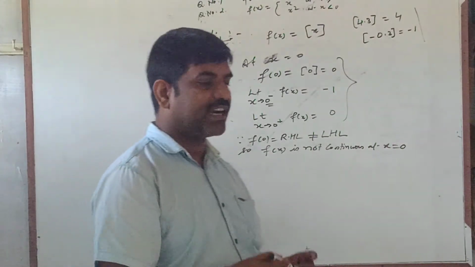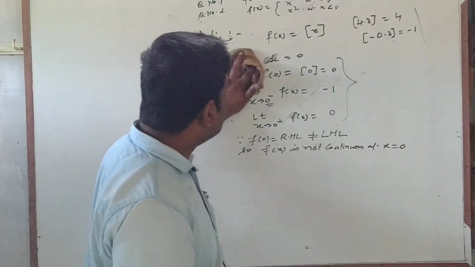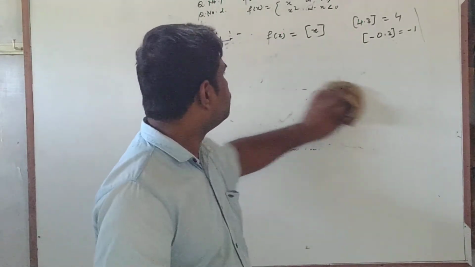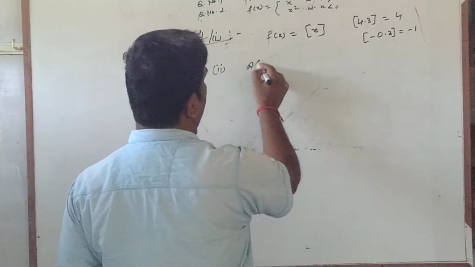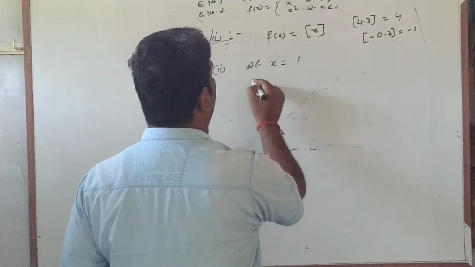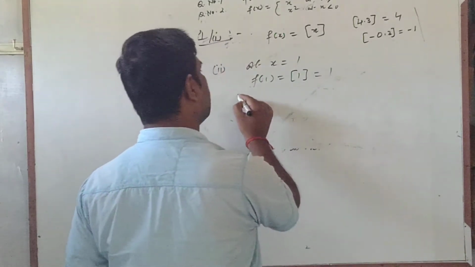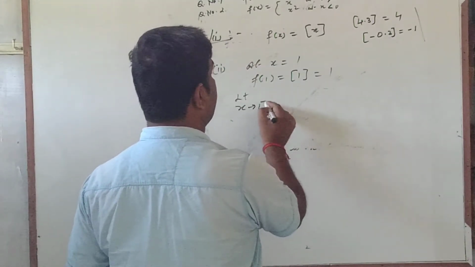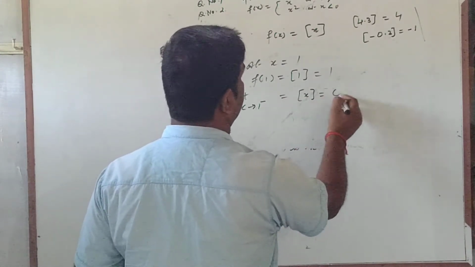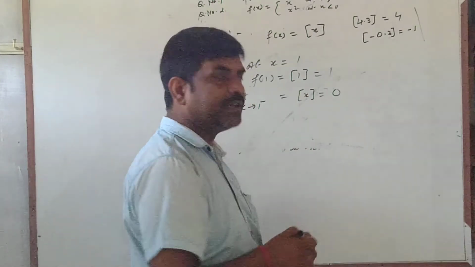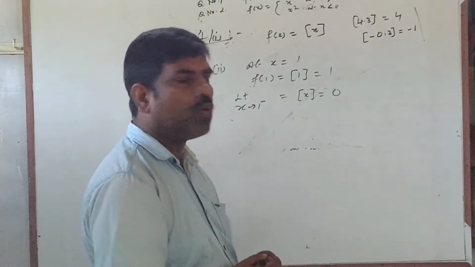Similarly, if you want to check its continuity at x equal to 1, how will you check the continuity? The second part, at x equal to 1, what will be f(1)? f(1) will be the greatest integer function of 1, that is 1 itself. Limit x tending to 1 minus will give 0, because if the value is slightly less than 1, like 0.9, the integer to the left is 0.